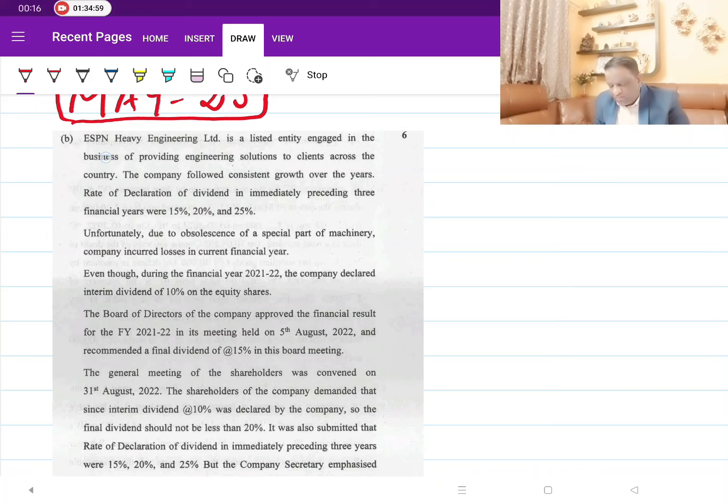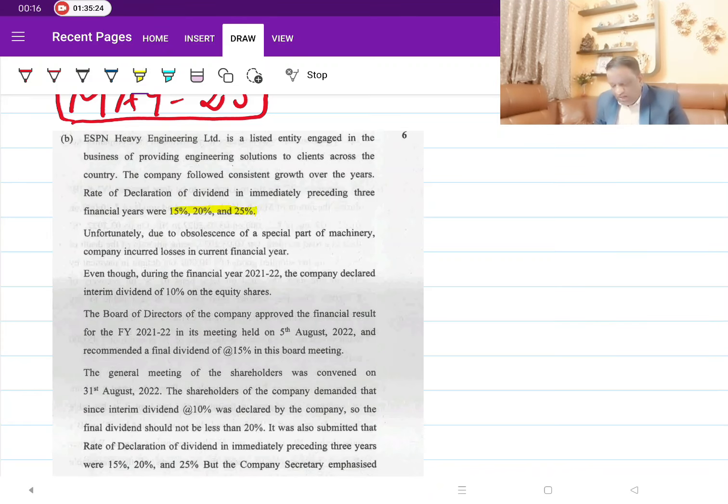ESPN Heavy Engineering Limited is a listed entity engaged in the business of providing engineering solutions to clients across the country. The company has followed consistent growth over the years. The rate of dividend declared in the immediate preceding 3 years is given, so this is the dividend they have been paying in the last 3 years.